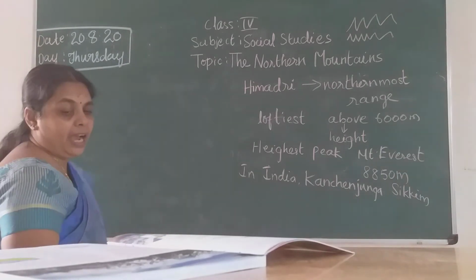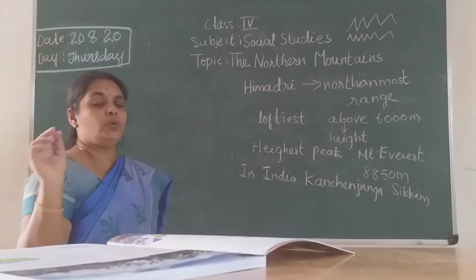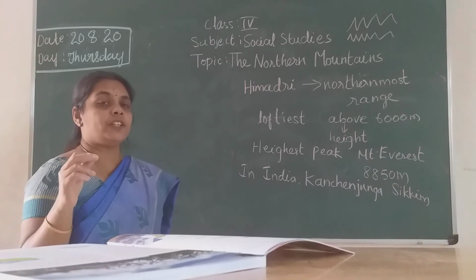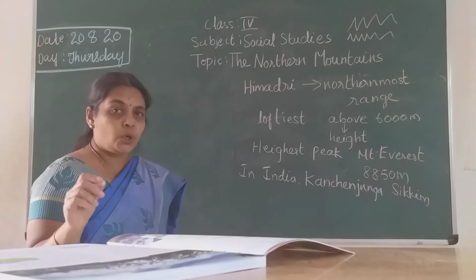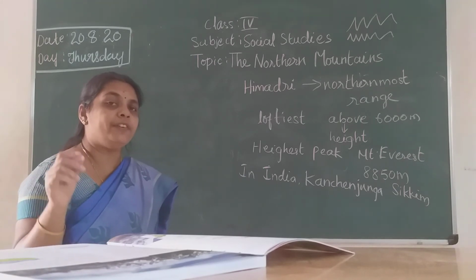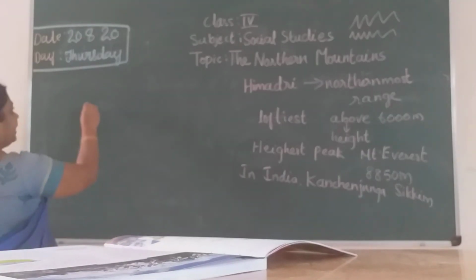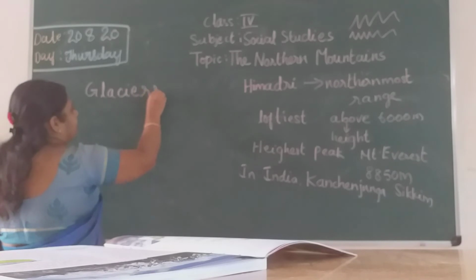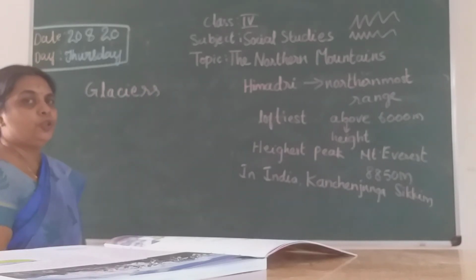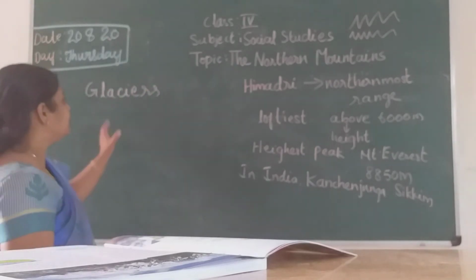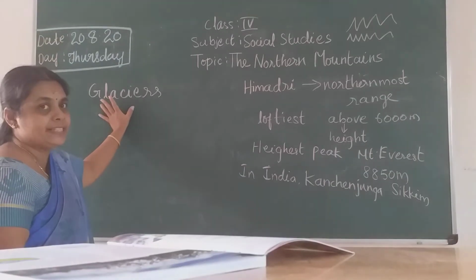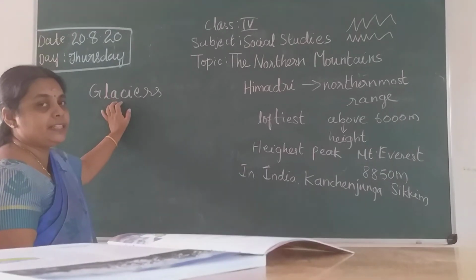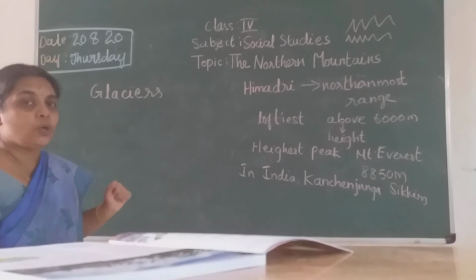As the snow is covered throughout the year, we have discussed that these form the source of rivers. As we have full glaciers, the mountain is covered with snow, so it will be very huge. They are called glaciers. These glaciers form the source of rivers.